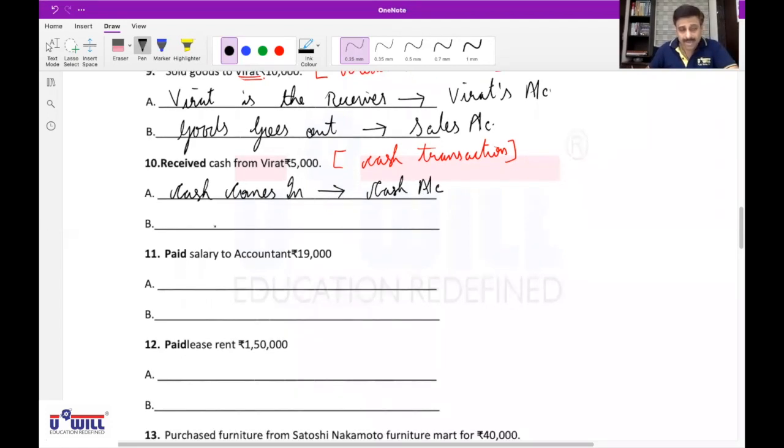Second effect, what is the first question you'll ask yourself? What goes out? Do you get the answer? No, sir. Second question, which income? Do you get the answer? No, sir. Third question, who is the giver? Virat. We have received cash from Virat, so Virat is the giver. It affects Virat's account. Are you all able to understand this, everyone?